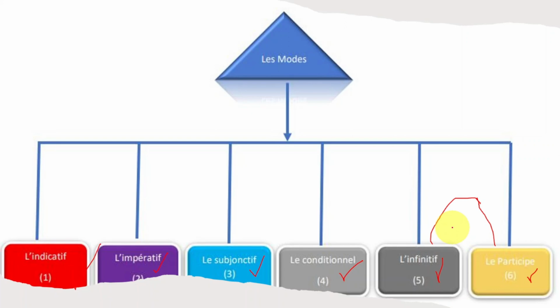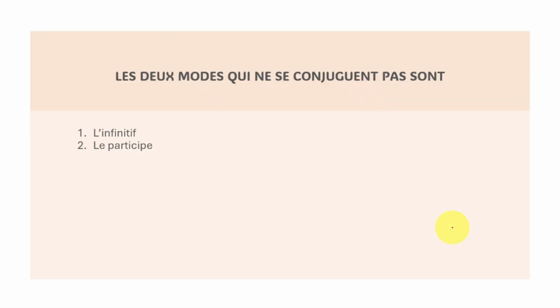If you watched a few minutes ago, I'm going to go back a little bit here. This part I was talking about. Les deux modes qui ne se conjuguent pas sont l'infinitif, le participe. Okay? So, again, we have l'infinitif and we have le participe.